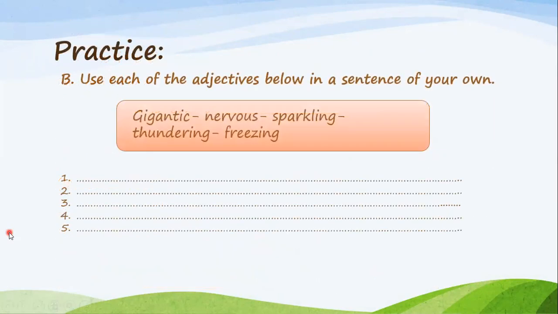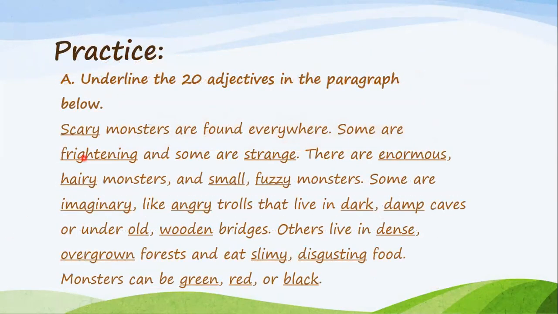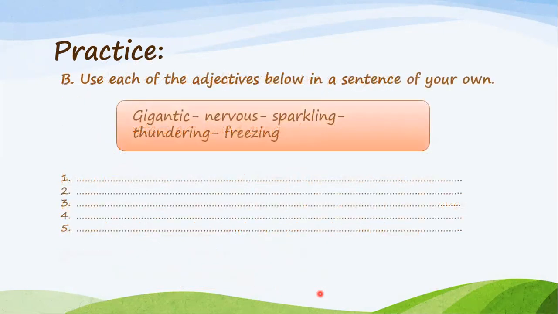Oops, just one second. So here, as you can see, there are underlined scary monsters. I'm describing the monsters as scary. Some are what? Frightening and strange, enormous, hairy, small, fuzzy, imaginary, angry, dark, damp, old, wooden, dense, overgrown, slimy, disgusting, green, red, and black. These are the 20 adjectives used in this paragraph.